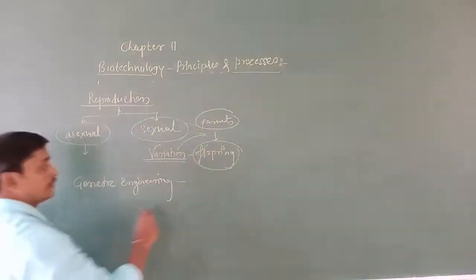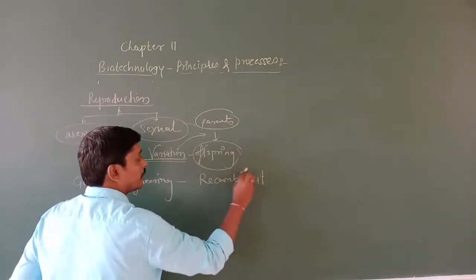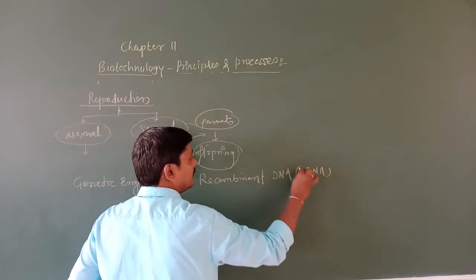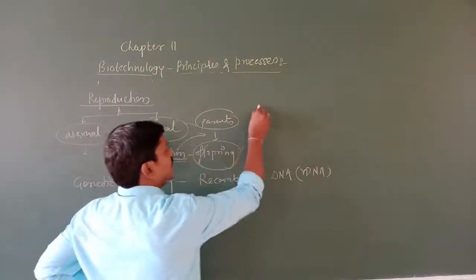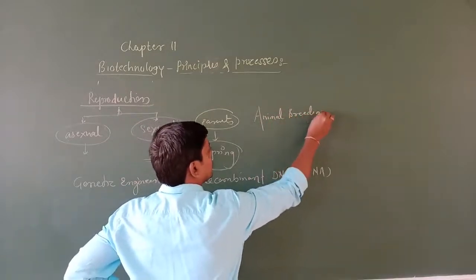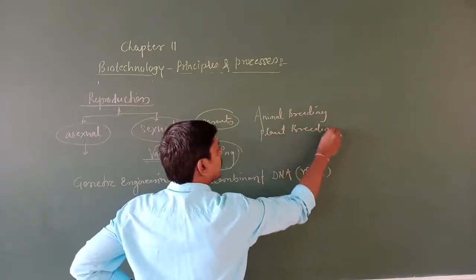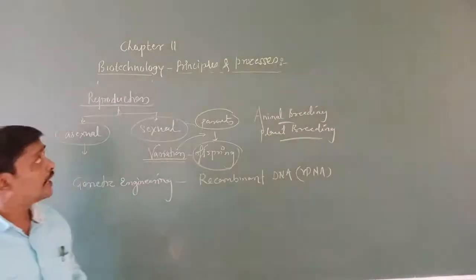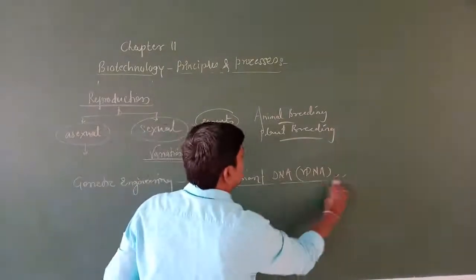Genetic engineering gives rise to recombinant DNA, that is rDNA. Earlier, whatever we were studying about animal breeding and plant breeding, here we will discuss the traditional hybridization techniques. Traditional hybridization techniques in biotechnology are not the first principle. The first principle is genetic engineering, which gives us recombinant DNA.